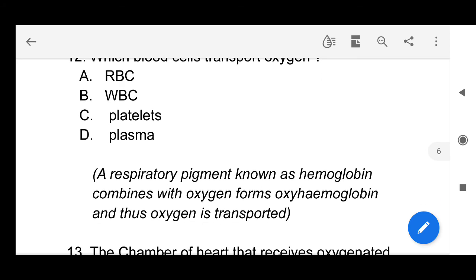So see here, a respiratory pigment, hemoglobin, is present, which combines with oxygen forming oxyhemoglobin, and hence oxygen is transported. If this pigment was absent, it would be very difficult to transport oxygen. So here transport of oxygen takes place in association with the RBC and hemoglobin.